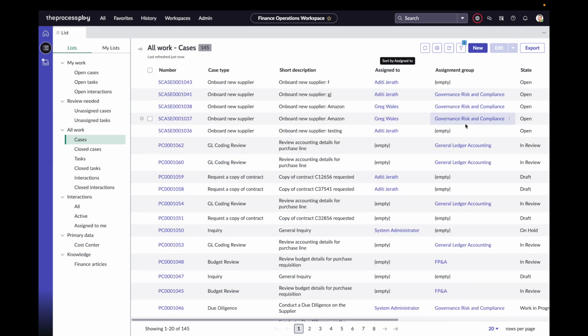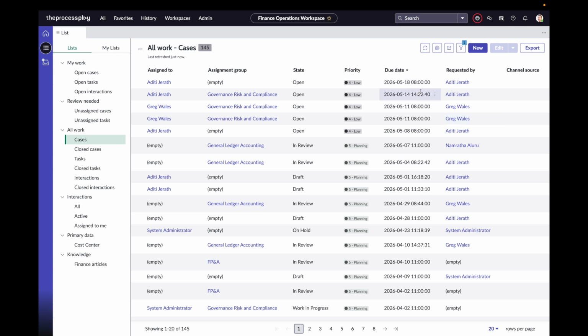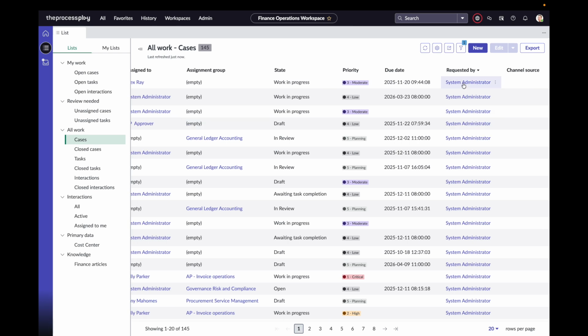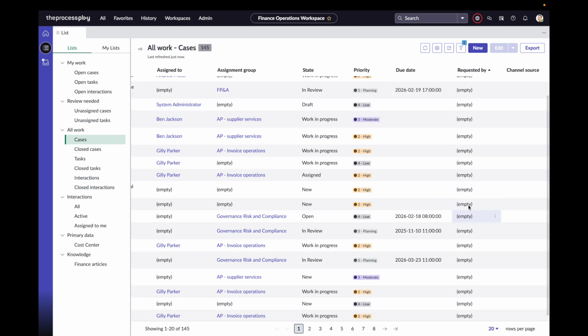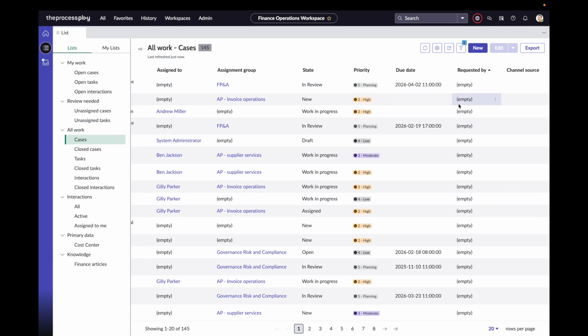If I click on it again, you will see that this is now in descending order, going from newest to oldest. So 18th of May, 14th of May. We could do this on requested by as well, and that's going to sort in alphabetical order. Sorting is really easy, really simple, and can help you out when you are looking for information.